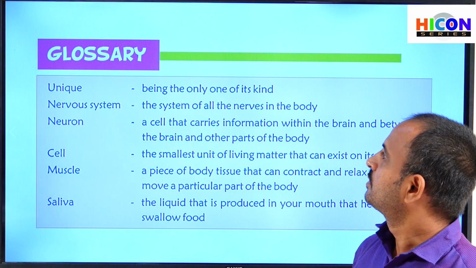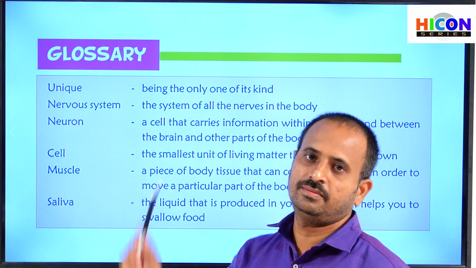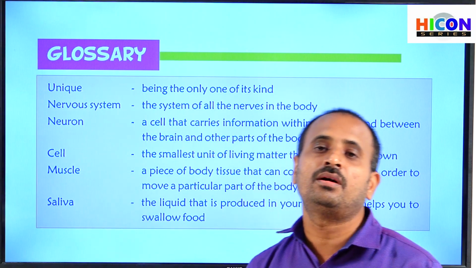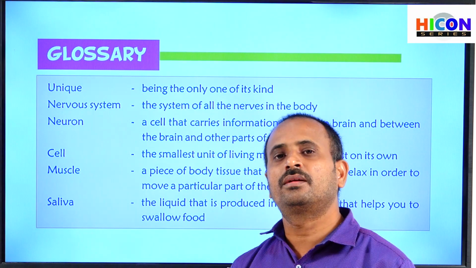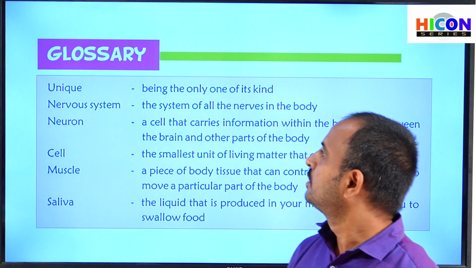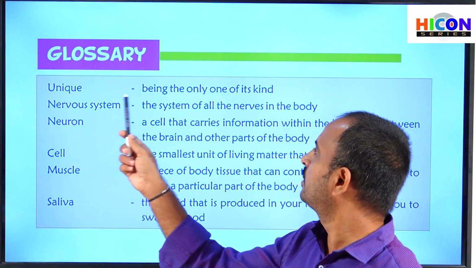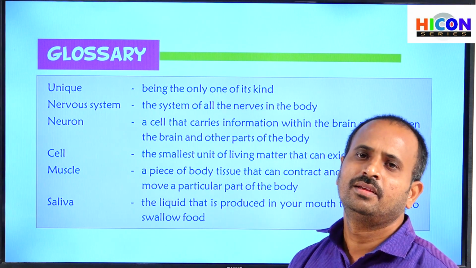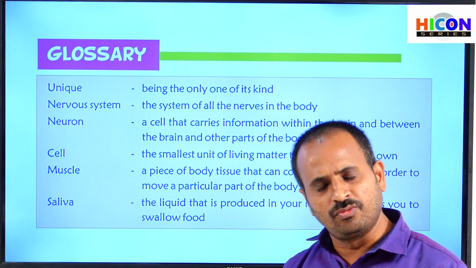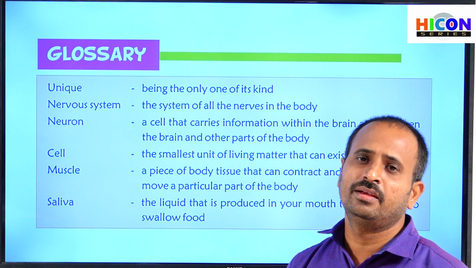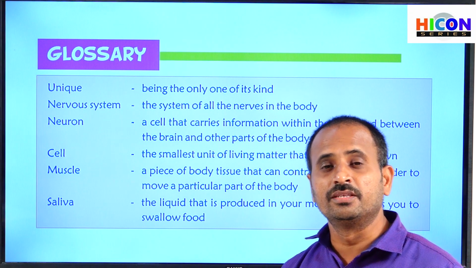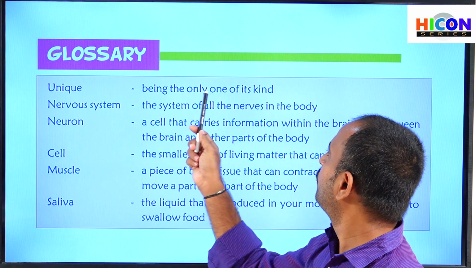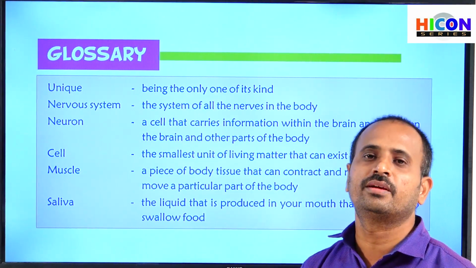So children, see the next one, that is the glossary. These are some words in this chapter which you may find hard while studying. See these words. First, unique. What is unique? Being the only one of its kind. Unique means single, the one and only thing, and another thing similar to it is not found. So being the only one of its kind is called unique.